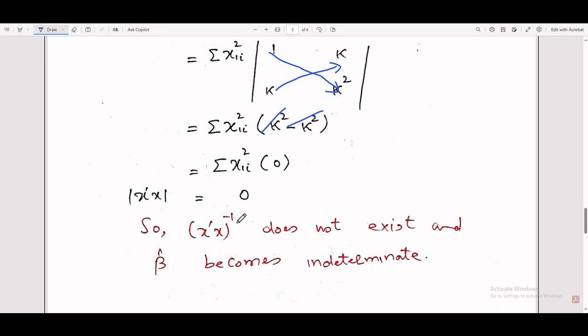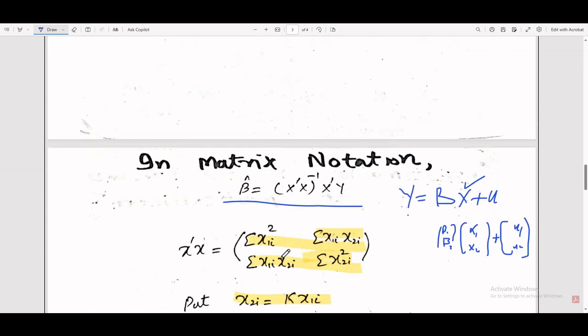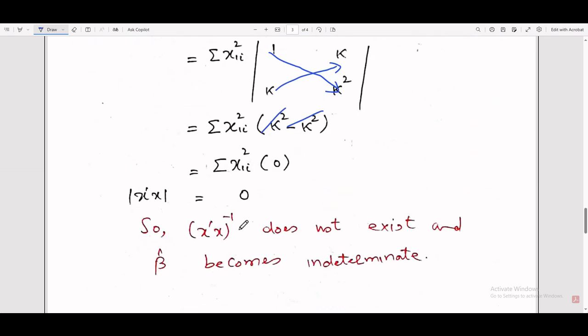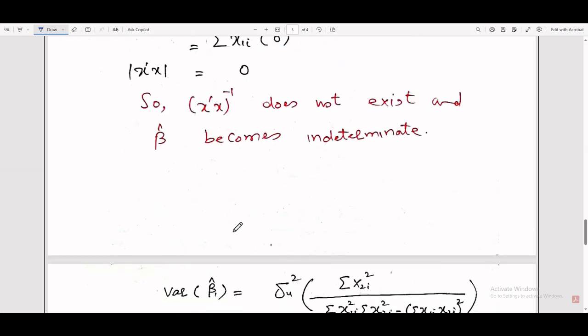When x prime x inverse does not exist, it means beta cap becomes indeterminate, because our formula is beta cap equal to (x prime x) inverse x prime y. When this term is 0, the result is indeterminate, which means we cannot find beta.